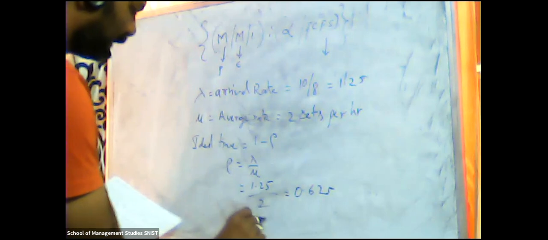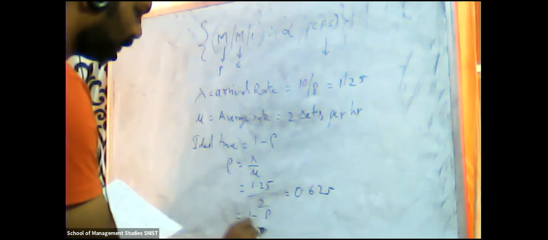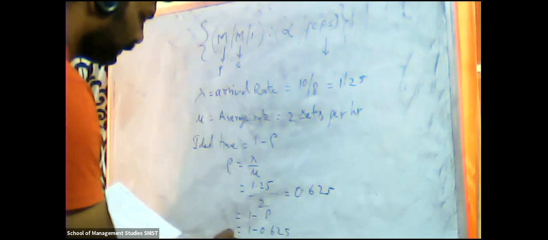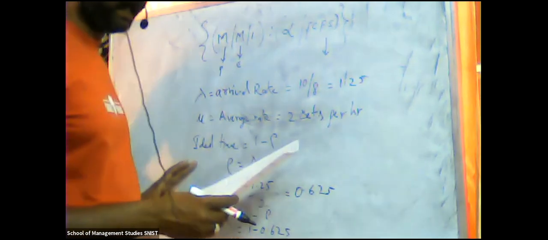Then idle time. To find idle time, it is 1 minus rho. So 1 minus 0.625, how much? 0.375. Okay, then we found idle time. They asked us to find the required idle time each day.